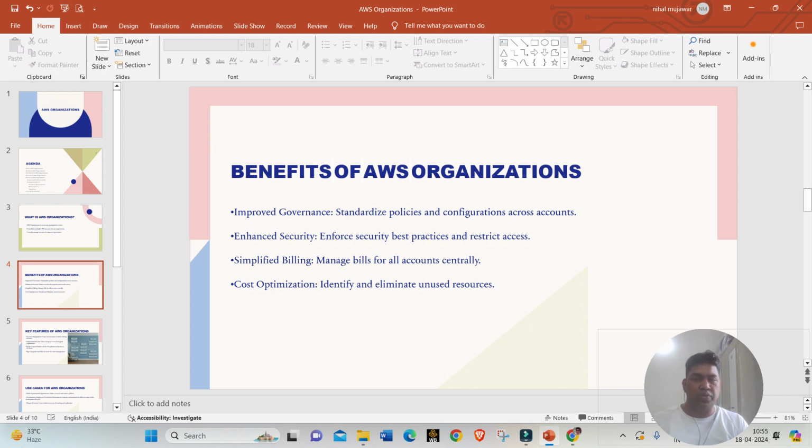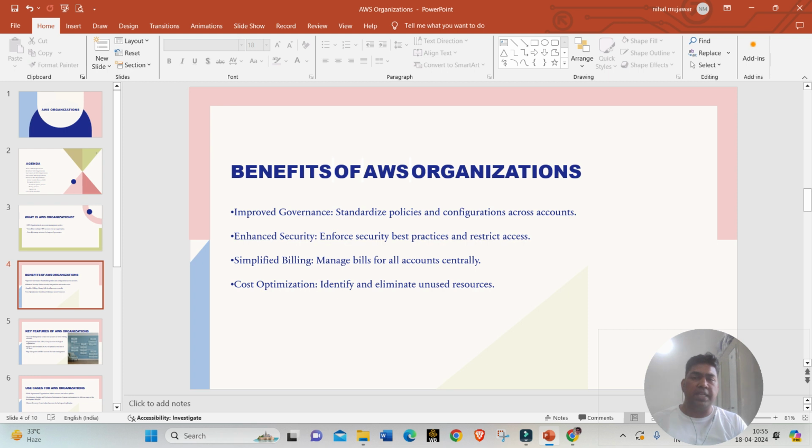Enhanced security: it enforces security best practices and restricts access. In the introduction, we made a quick reference to SCP. SCP is nothing but the service control policy, which helps us define the maximum permissions allowed for particular resources or IAM roles. Okay, so that will help us get enhanced security.